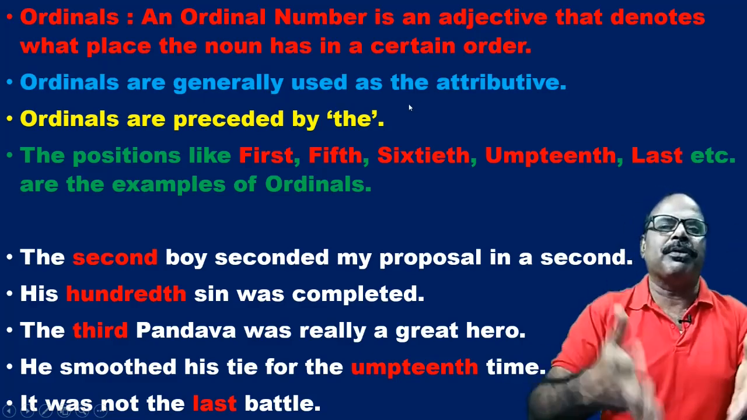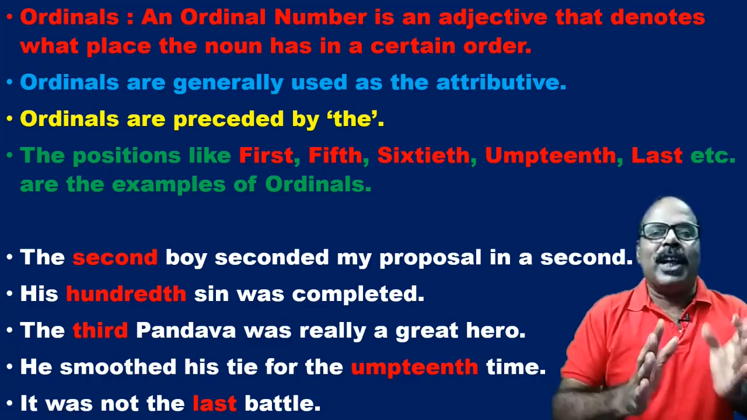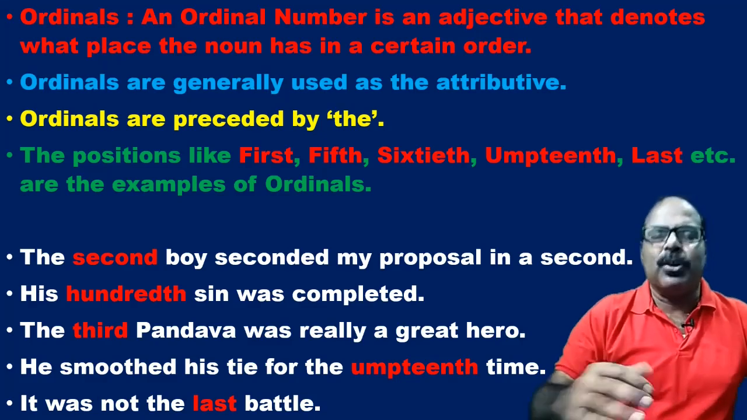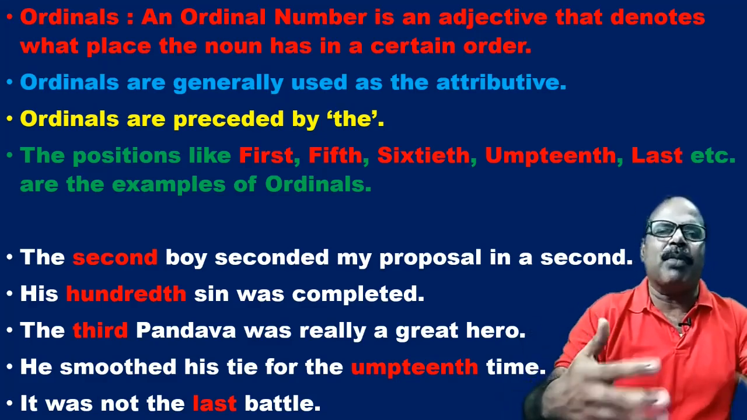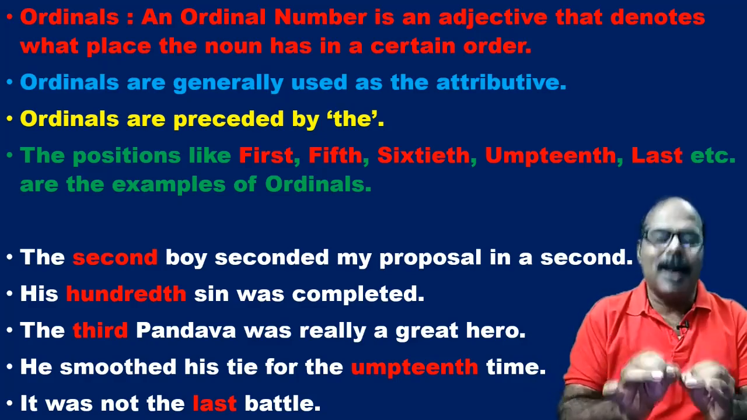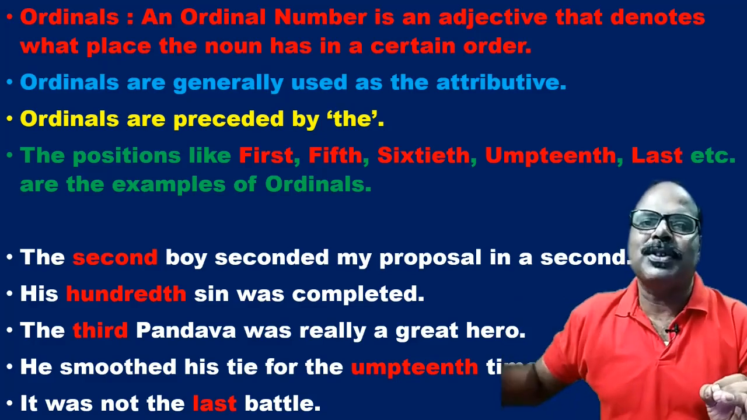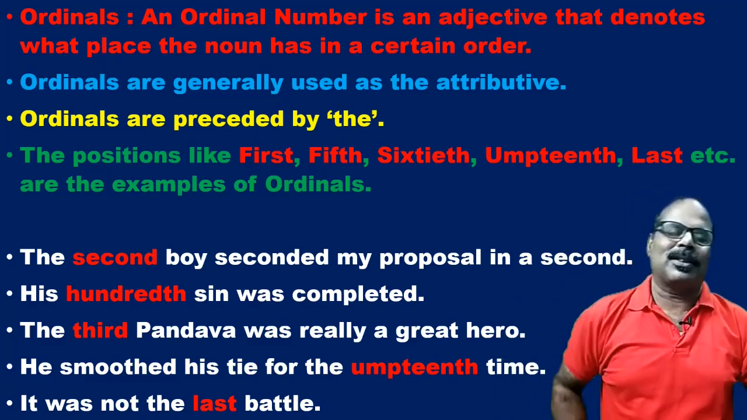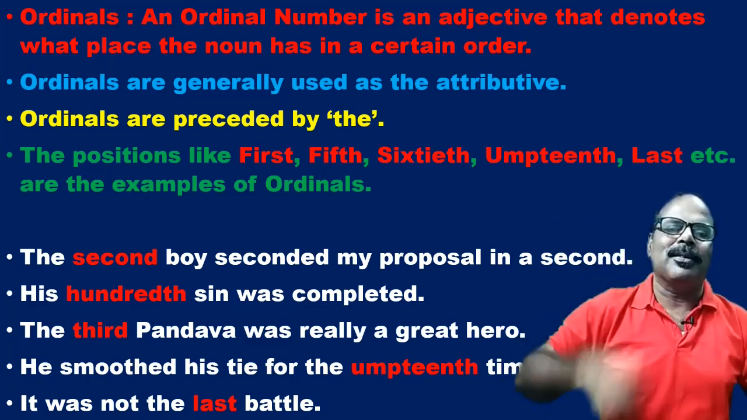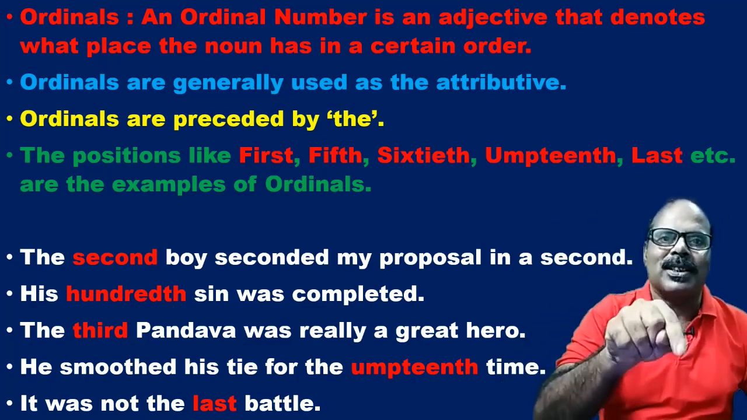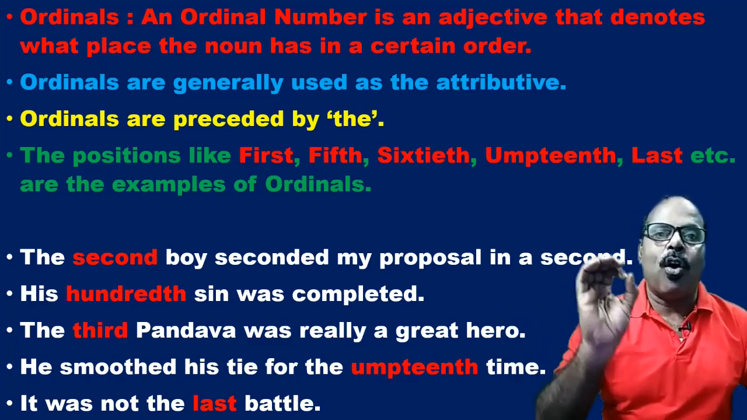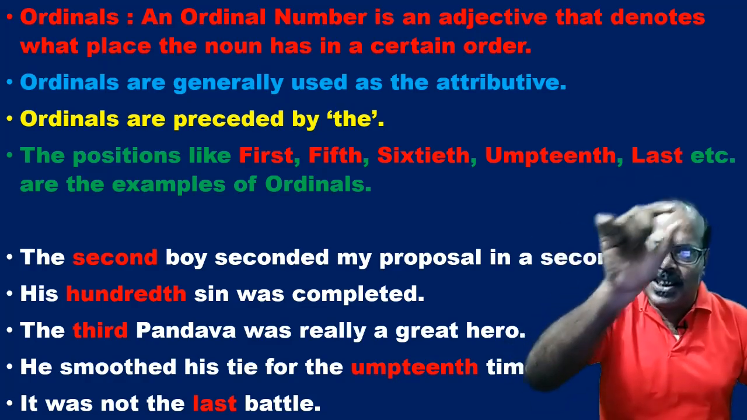In your class, you have different roll numbers. Suppose there are 50 students, and according to the performance or according to their time of admission, their roll numbers are 1, 2, 3, 4, 5, 6. They are cardinal numbers. But if I say, who is the first boy or the first girl? The first, the second, the third, the fourth, they are the ordinal numbers because they state an order.